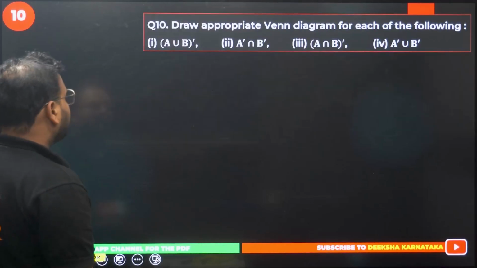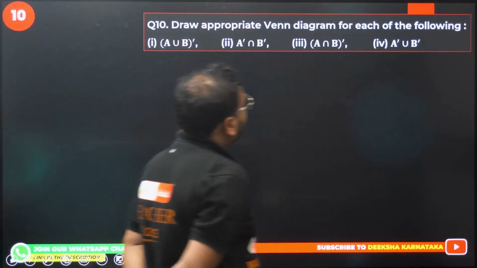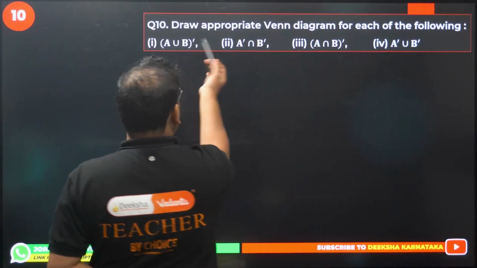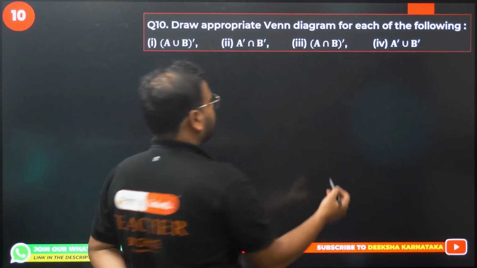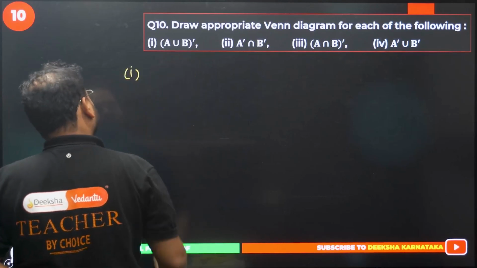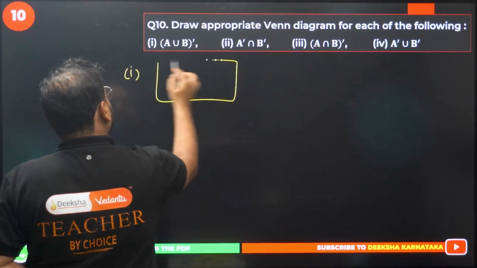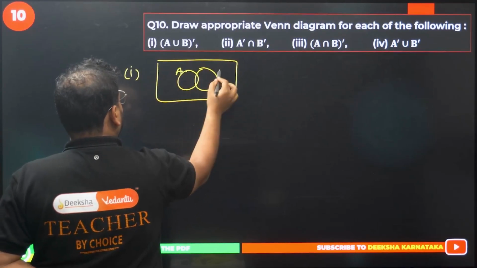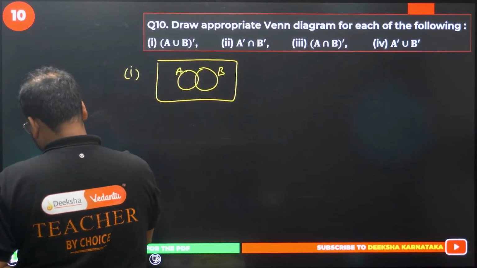Question number 10 now. Draw an appropriate Venn diagram for each of the following. Let's draw it. So for the first one, (A union B) transpose. I'll draw the first one over here only. (A union B) transpose means I'll draw first this is A, this is B. Transpose of A union B, right?